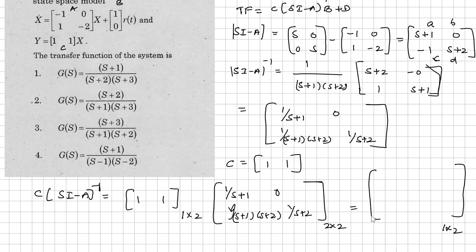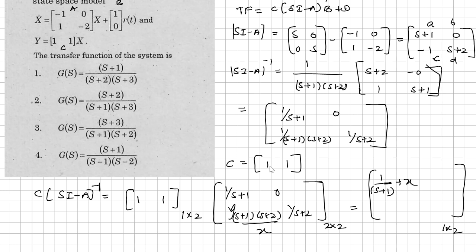Once you do this, let me take this entire part as X here. So 1 by S plus 1 into 1 by X. Simply I'll write the X value, no issue at all.